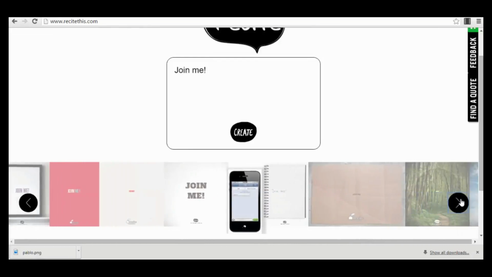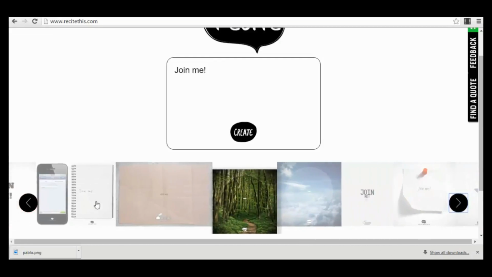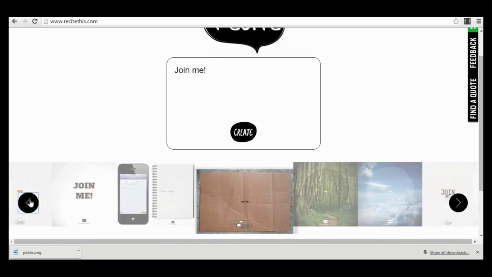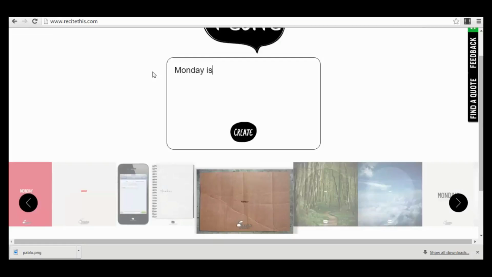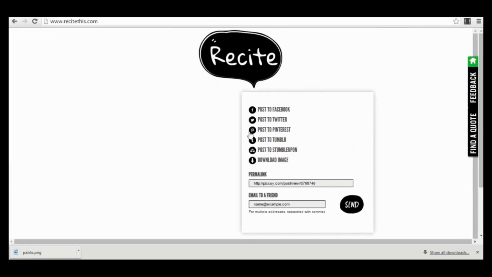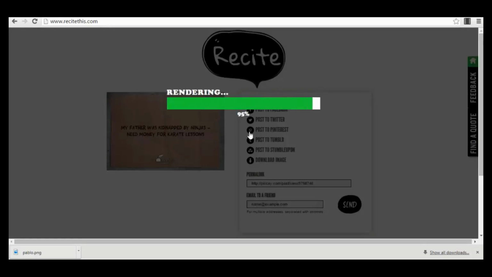select one. For example, you can have this cartoon board, and you can type in a very simple quote here, for example, Monday is beautiful. I know that a lot of people hate Mondays, so I thought that this would be a very good joke. So Monday is beautiful, and then you just click the button create, and you are actually done.